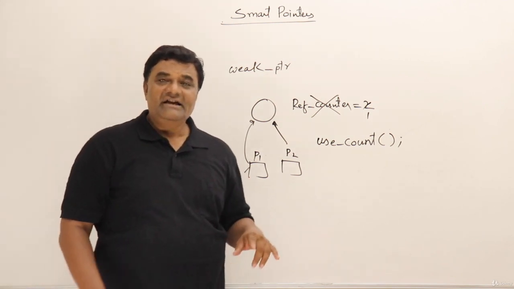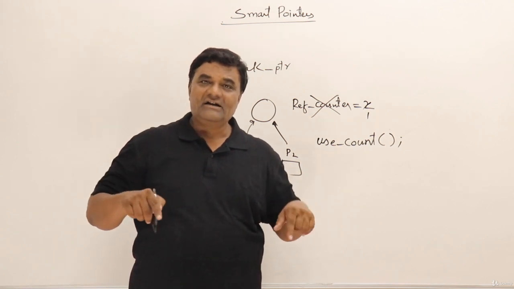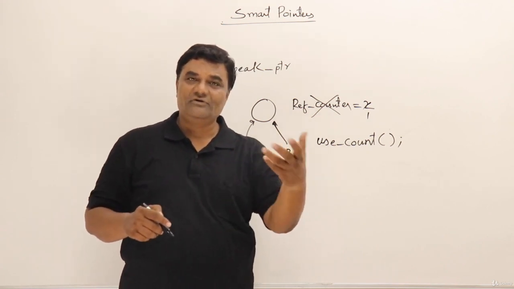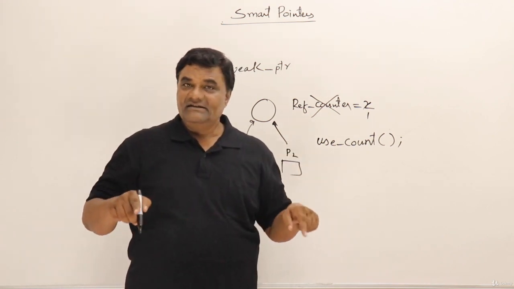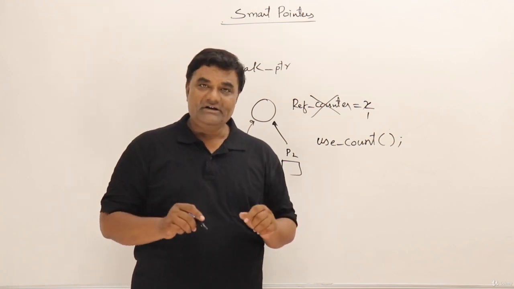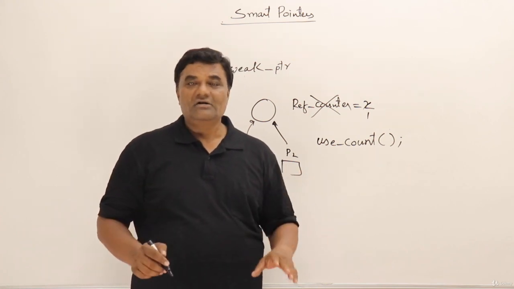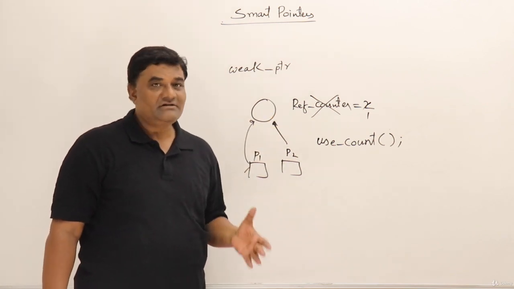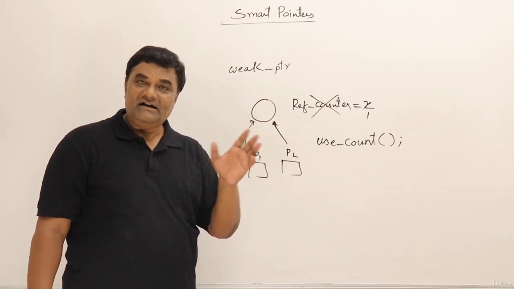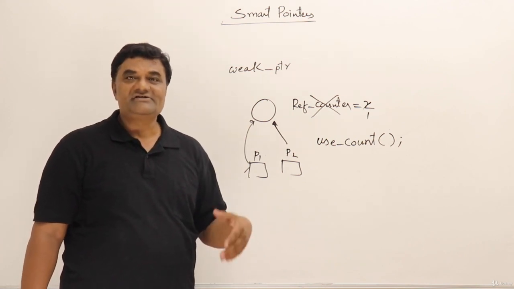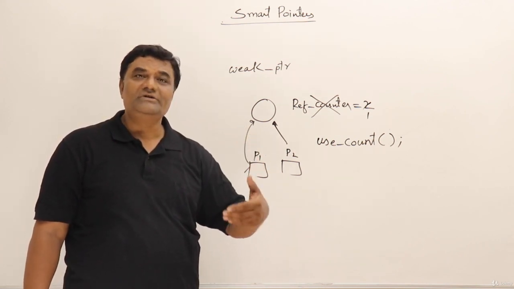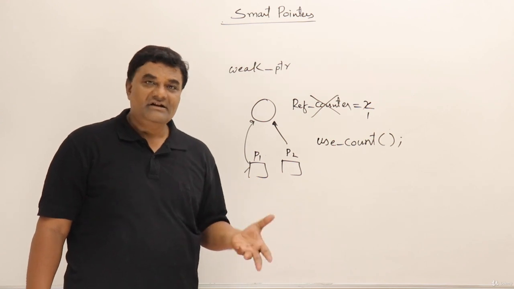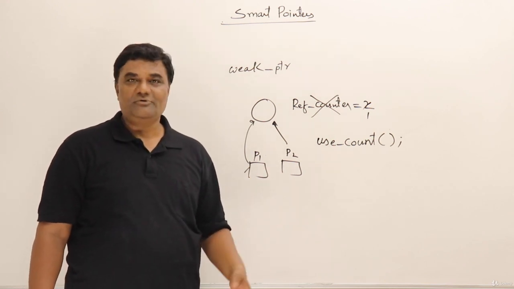The reason is, if the pointers are holding objects and requesting other objects, then they may form a deadlock between the pointers. So to avoid deadlock, weak pointers are useful. It doesn't have a reference counter, so it's more like unique, but it allows the pointers to share it, so it is more like shared. It is in between unique and shared, which is not strict. It doesn't bother how many pointers are pointing to it.